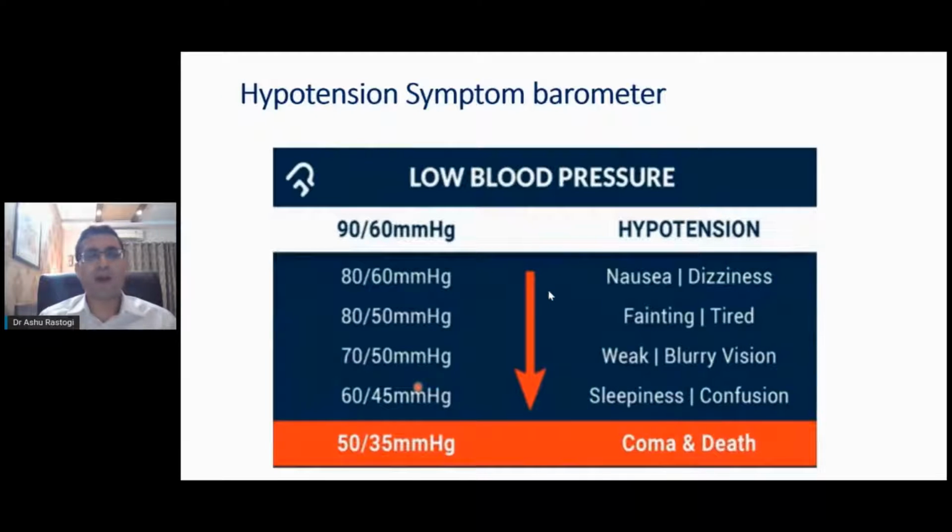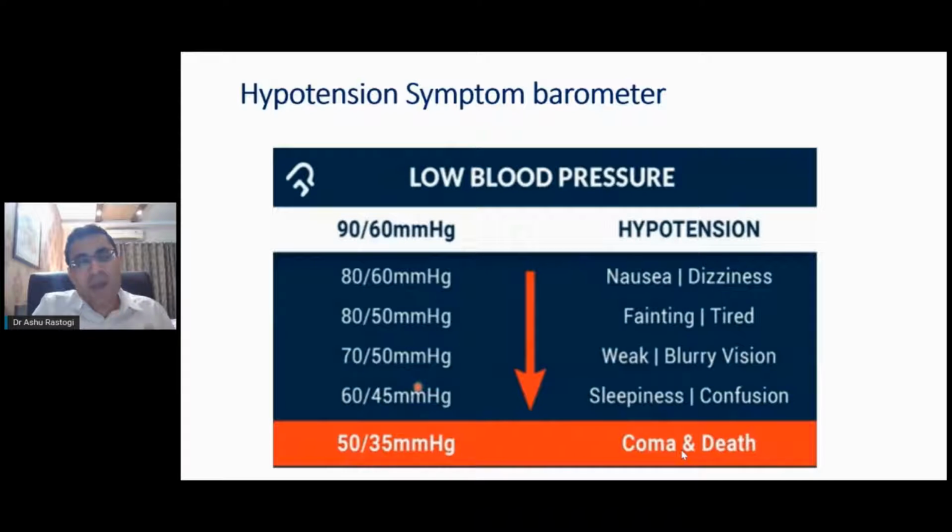This is a simple barometer of hypotension, like we know about the hypoglycemic barometer. This is a symptom barometer of low blood pressure. So 90 by 60, systolic less than 90 and diastolic less than 60, is said to be hypotension. Initially, the patient would have nausea and dizziness, but the patient might faint if the diastolic falls less than 50. The patient can also have confusion if the diastolic falls less than 45, or the patient can also die because of orthostatic hypotension when the blood pressure falls less than 50 systolic.